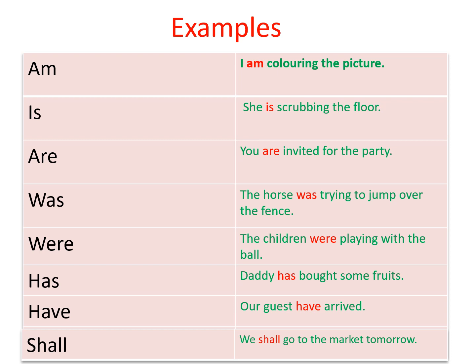Has. Daddy has bought some fruits. So bought is the main verb and has is the helping verb here. Have. Our guests have arrived. So arrived is the action word, that means come, and have is helping the main verb. Shall. We shall go to the market tomorrow. So go is the action word, that is the main verb, and shall is helping it. I hope, children, you have understood the topic verbs. Thank you.